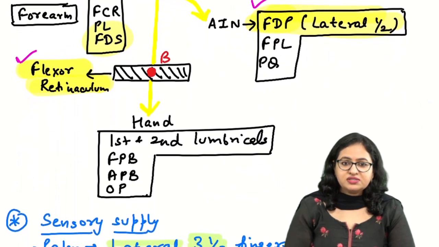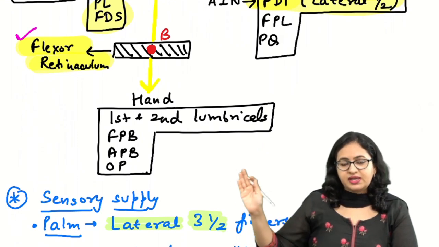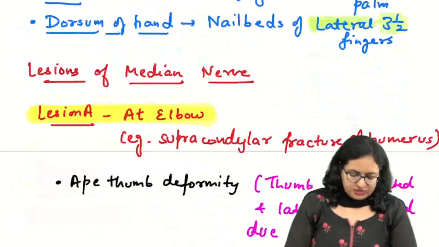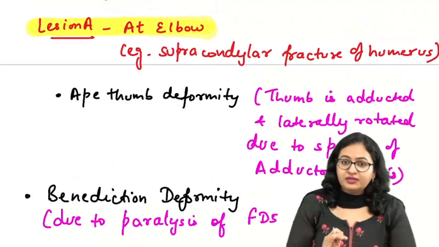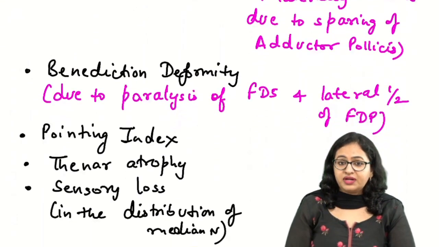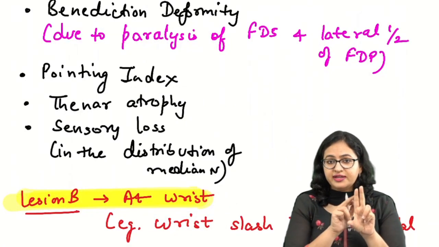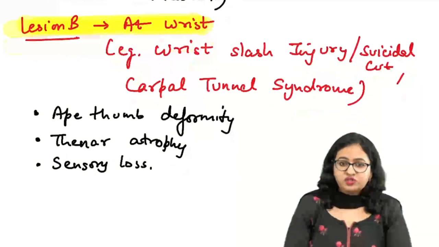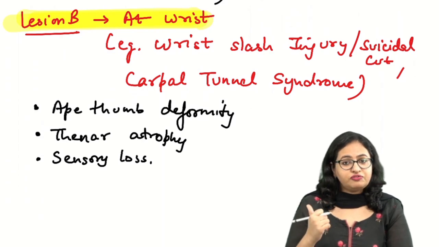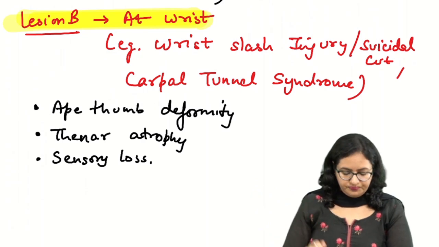Now as the nerve passes beneath the flexor retinaculum, it is giving the rest of the branches in the hand to the lumbricals and the thenar muscles. These points to be noted. Now after this we have also discussed that when the lesion is higher, then in the higher lesions all these deformities occur, in which you have this benediction deformity also, in which we say that there is inability to flex these lateral two fingers. Right? And when we talk about the lesion at the B, that is at the level of the flexor retinaculum, then these deformities are not present, only the ape thumb deformity, or we say the thenar atrophy is there.